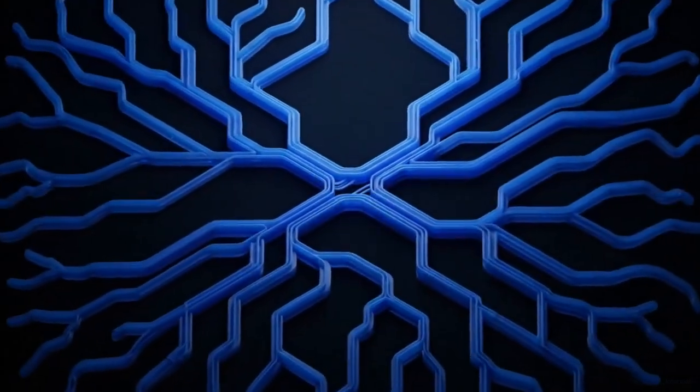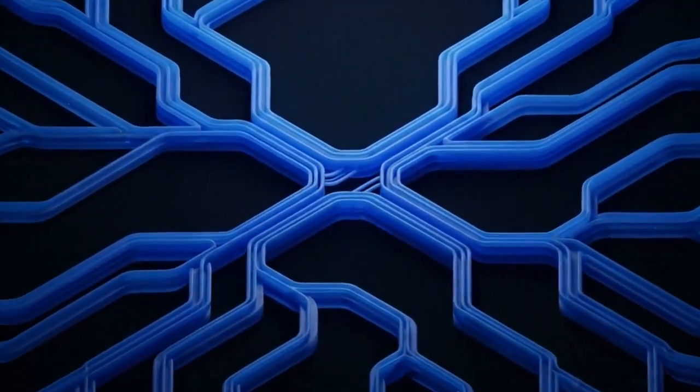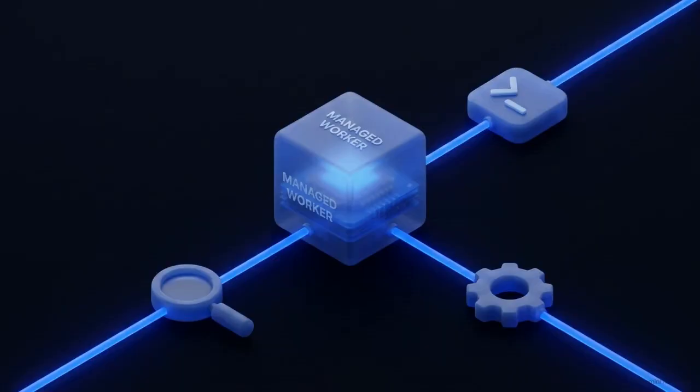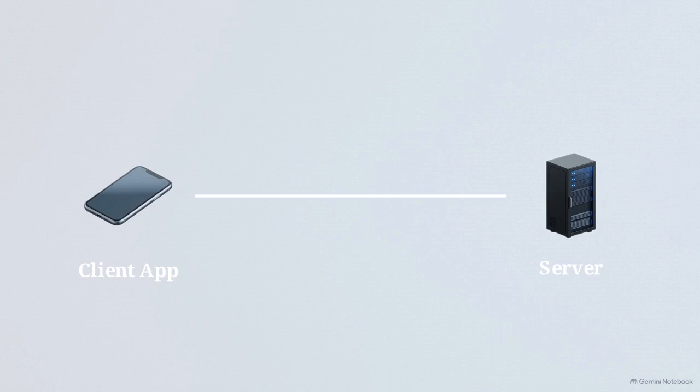Google can now keep an AI agent working after your app disconnects, give it a remote computer, and connect it to outside tools through MCP. Under this architecture, the model operates as a managed worker. In a standard setup, if the connection between your application and the server drops, the task fails.